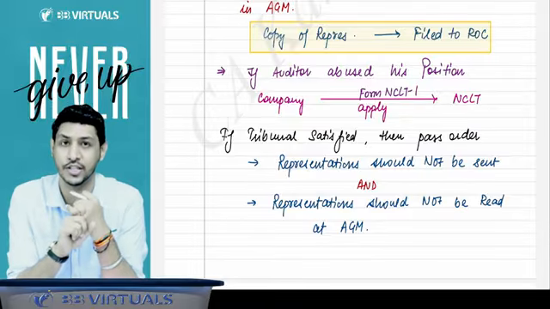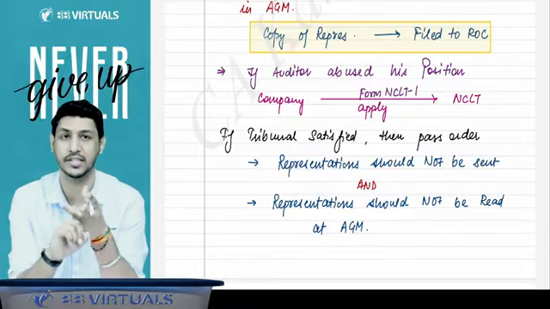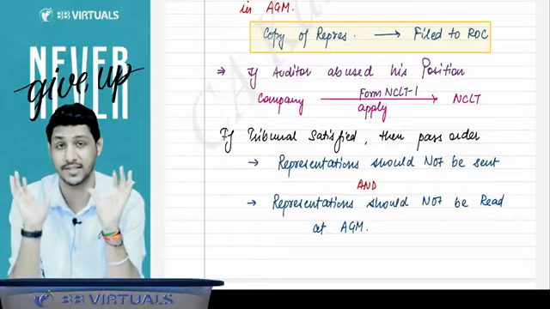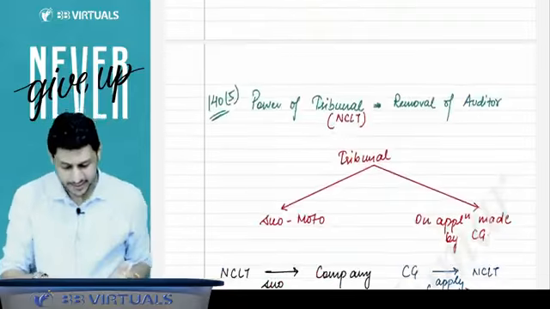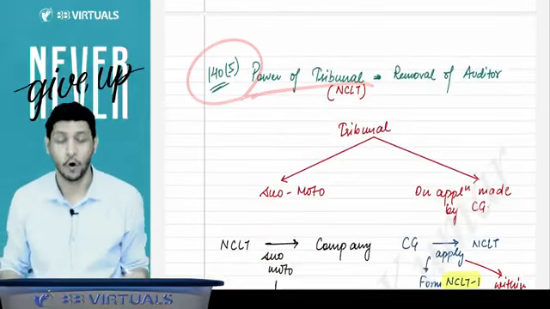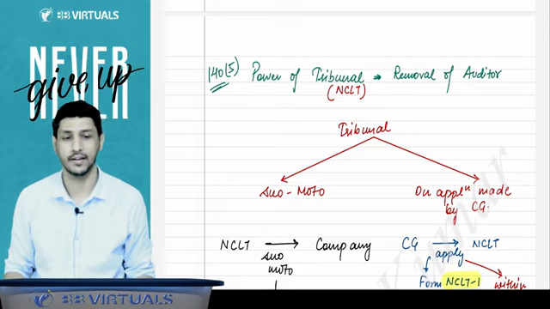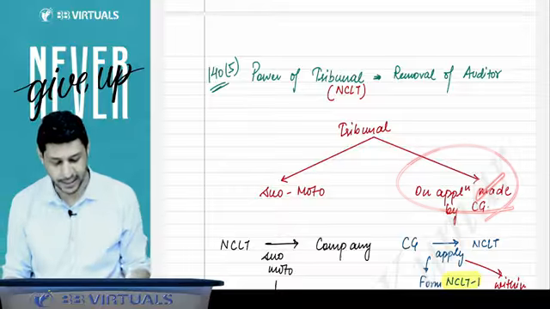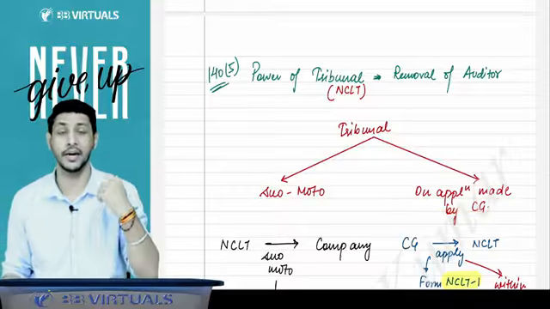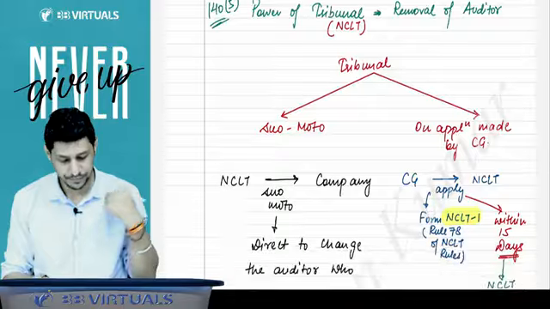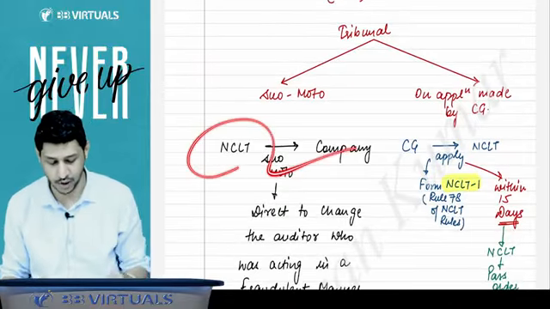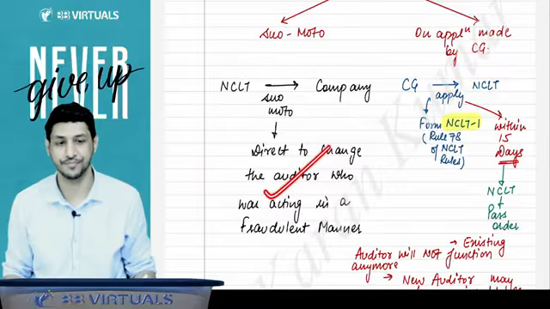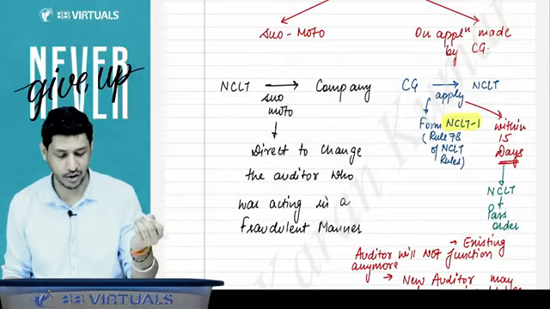Then that representation should not be sent to anyone, and that representation should not be read out in the general meeting if the tribunal passes the order. Then 140 subsection 5 says that if the auditor is working in a fraudulent manner, then the tribunal, either suo moto or on an application made by the CG or by any person concerned, can order the company to change the auditor because he is acting in a fraudulent manner. Suo moto, NCLT can order.